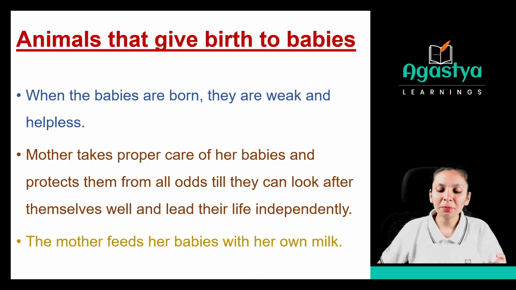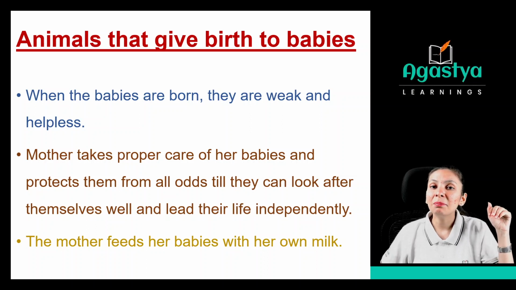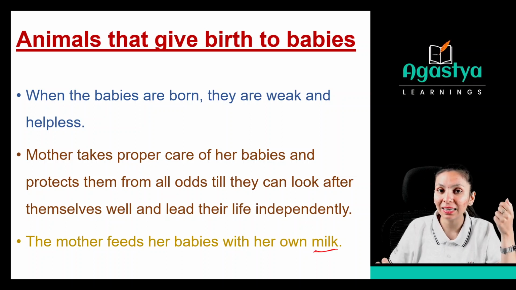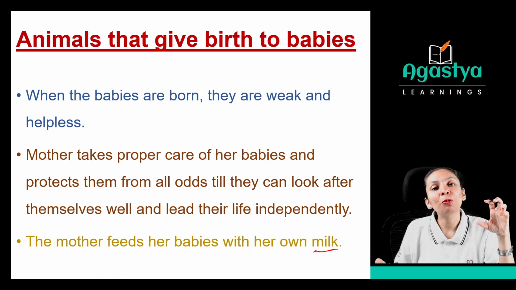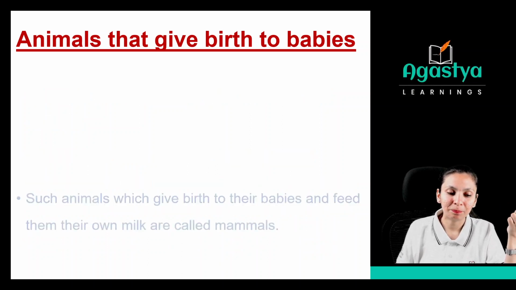The mother feeds her babies with her own milk. See, the animals which give birth to their babies will feed their young ones with their own milk. As you know, mammals have the mammary gland. Through that mammary gland, the mothers provide milk to their young ones, or you can say babies.